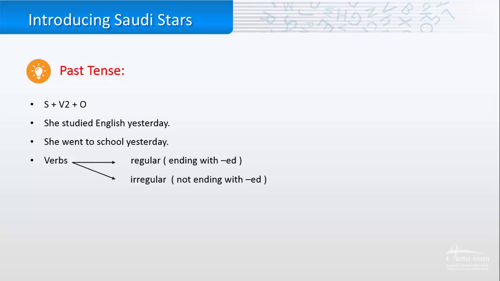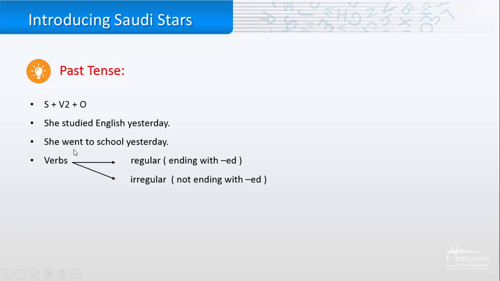So how do we know the past tense? We start with the subject, then the verb in its past form, then the object. For example, she studied English yesterday. So here the verb is studied, which is the past tense of the verb study. Also, we have she went to school yesterday. Again, the verb went here is in the past tense.